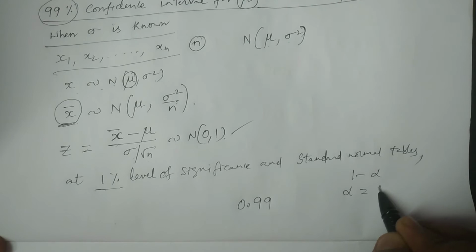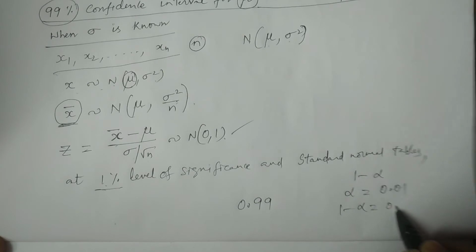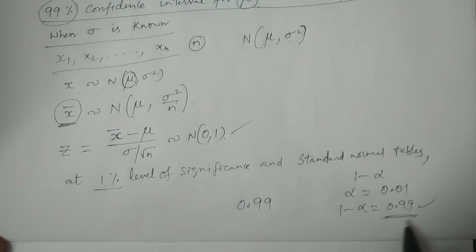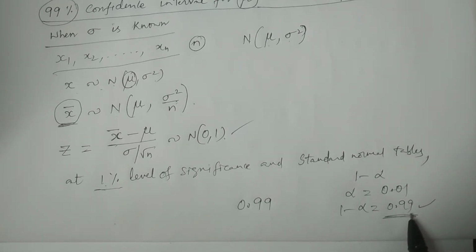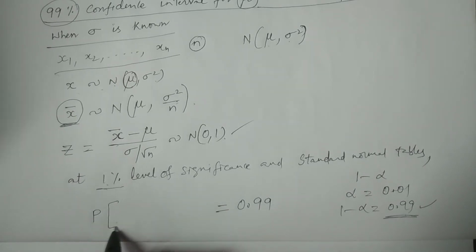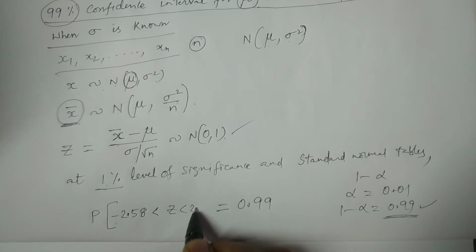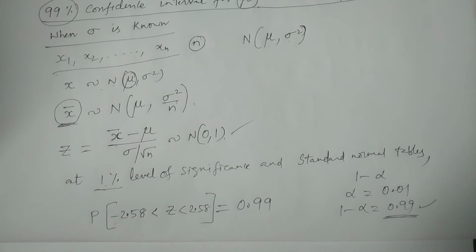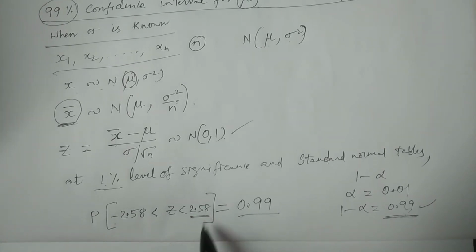If alpha is equal to 0.01, then 1 minus alpha is equal to 0.99. This is the required probability or area. From the standard normal tables, the probability of minus 2.58 less than z less than plus 2.58 is 99%, that is 2.58 the value.